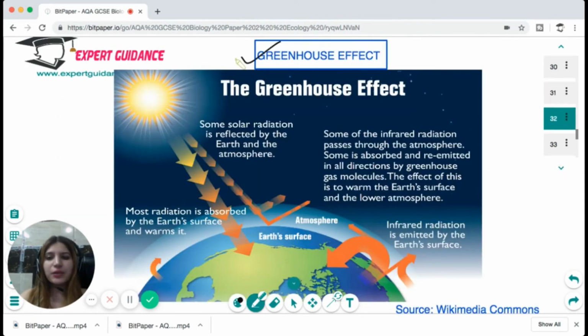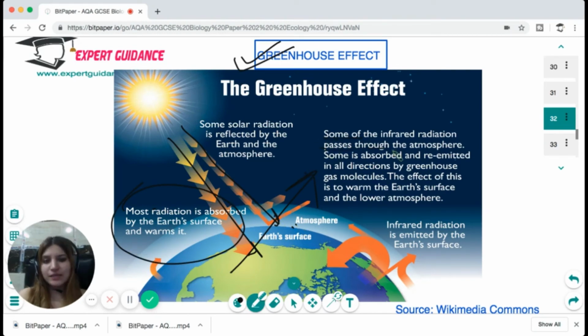Now, what is a greenhouse effect? Now, if you look at this diagram, the solar radiation comes to the Earth atmosphere, and the Earth reflects it back. Now, most of the radiation is not allowed to reflect back. Some of the infrared radiation passes through the atmosphere, some is absorbed and re-emitted in all directions by greenhouse gas molecules. The effect of this is to warm the Earth's atmosphere and lower the atmosphere temperature.